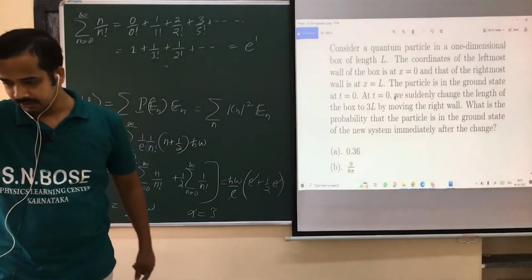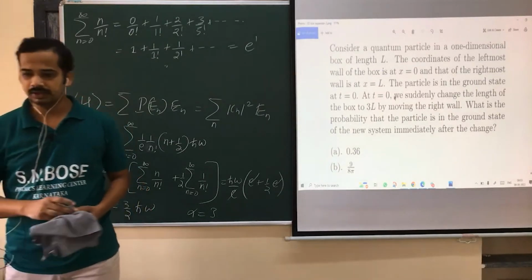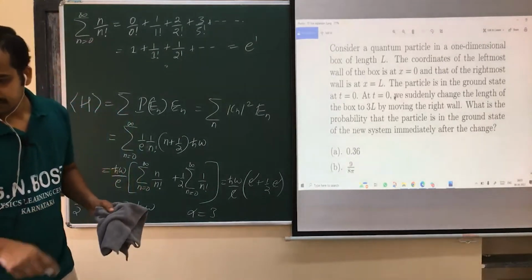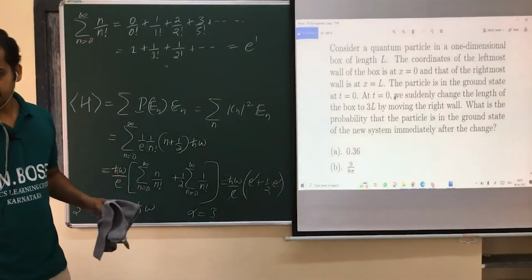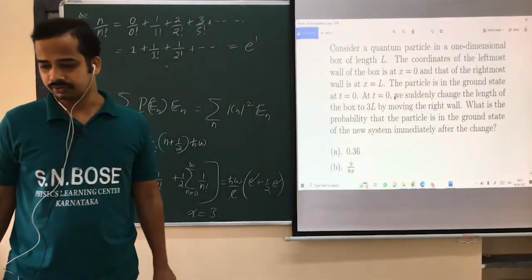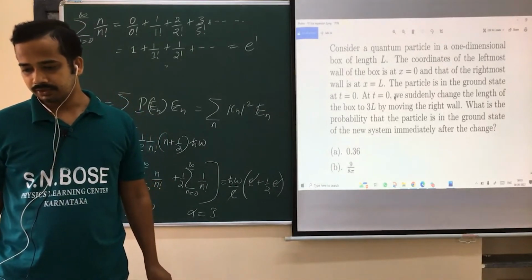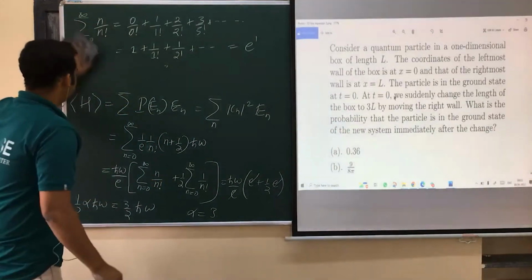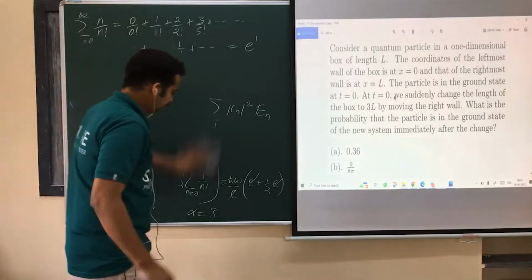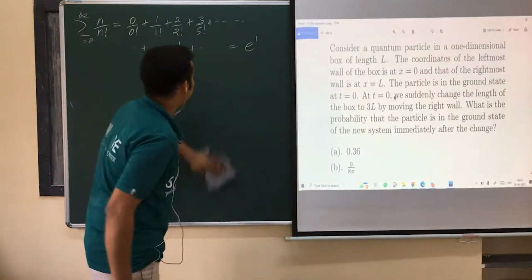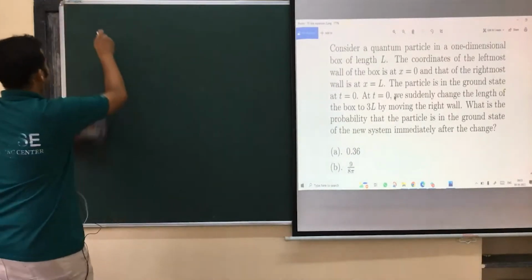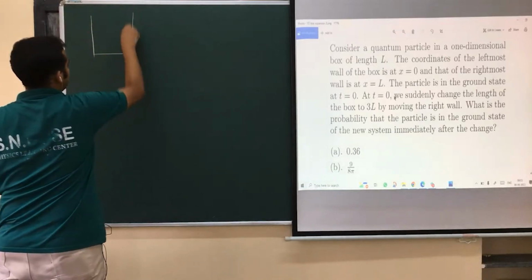Consider a quantum particle in a one-dimensional box of length L. The coordinate of the leftmost wall of the box is at x equal to 0, and that of the rightmost wall is x equal to L. Okay, particle in a box from 0 to L.